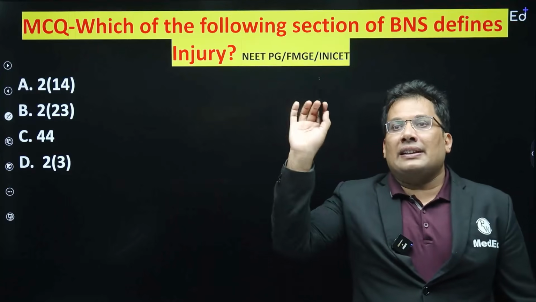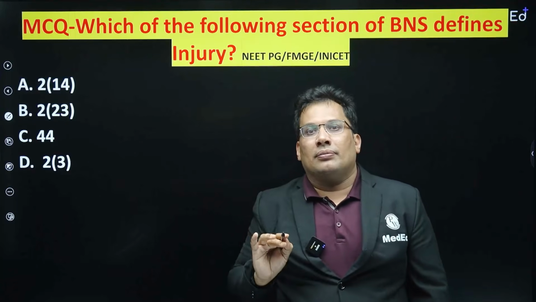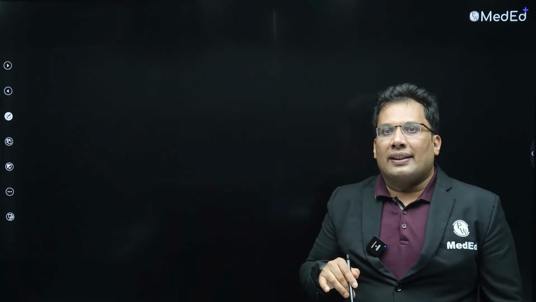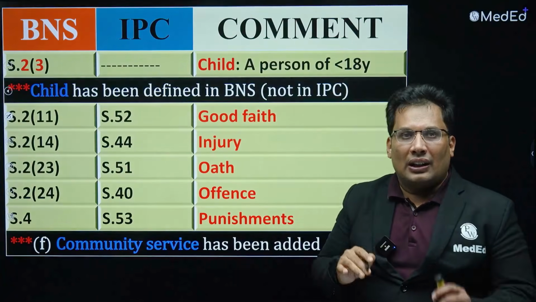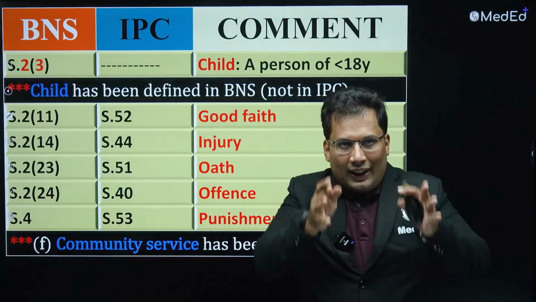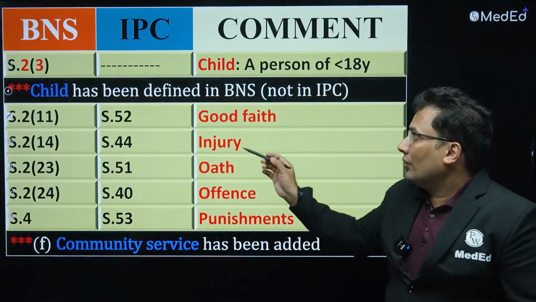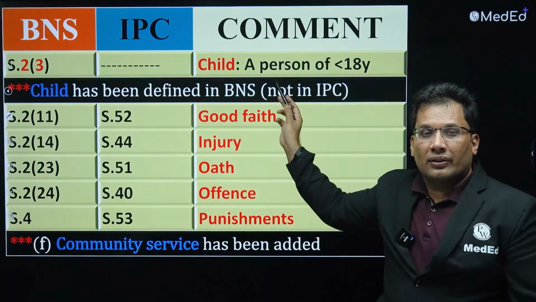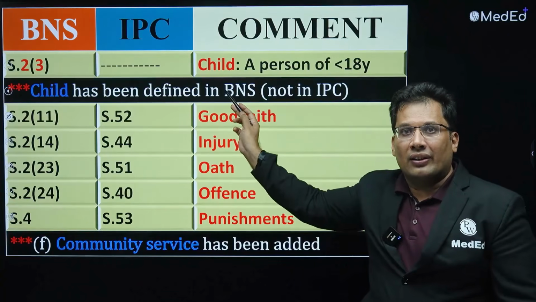Which of the following sections of BNS defines injury? No clue at all. Previously it was 44. So now the answer is, you can remember like this. Now all are given in one table. You can see here 2(3), child. 2(3) BNS is child.